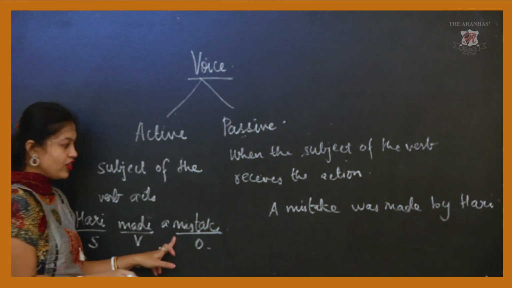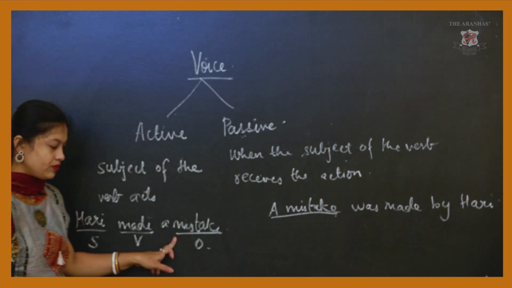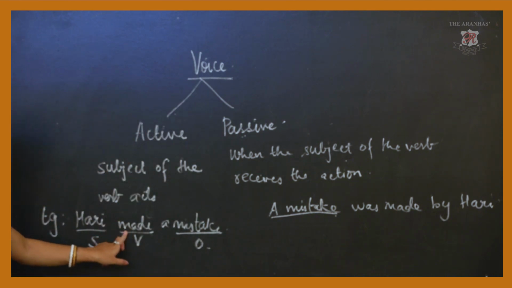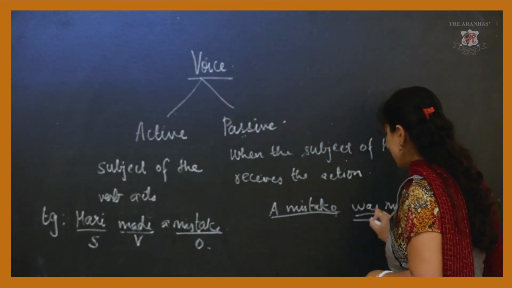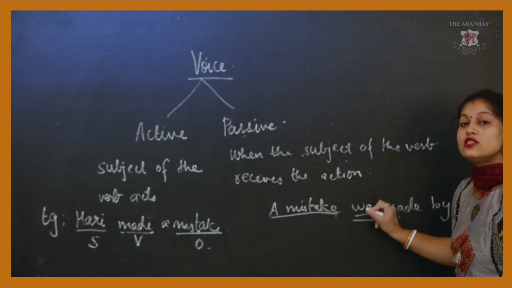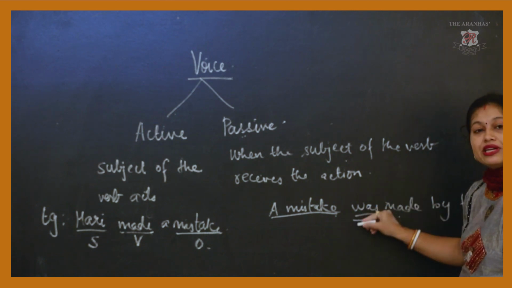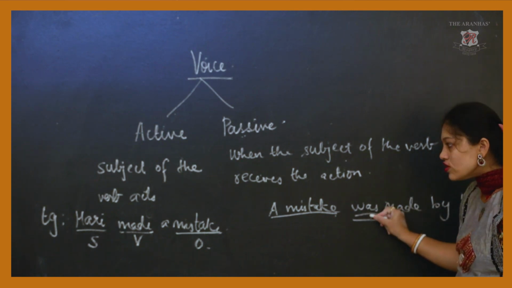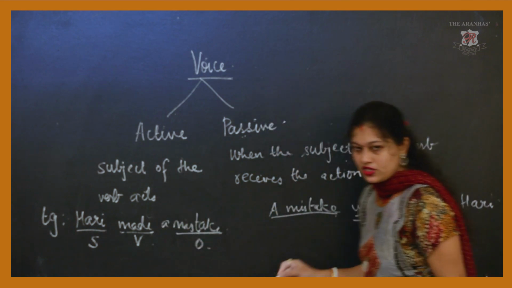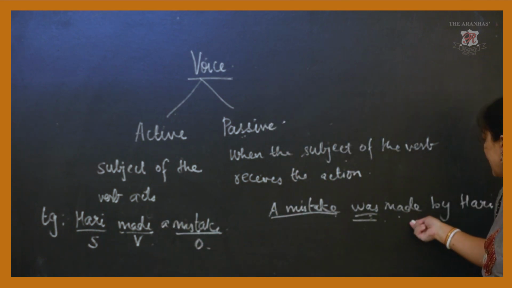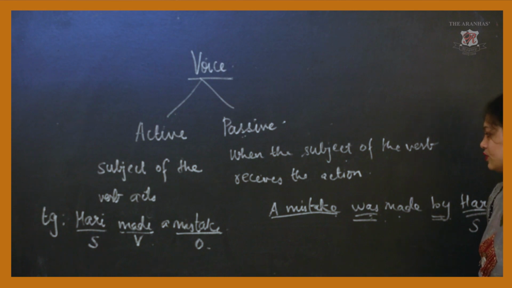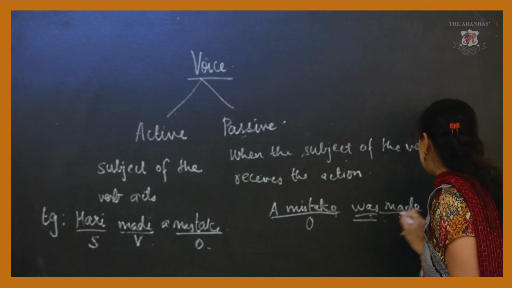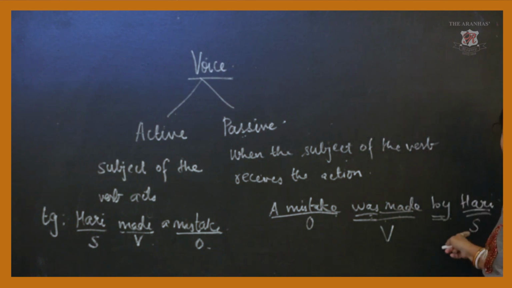I take the object first, a mistake. Since it is past tense, I'll use the word was. In passive voice, the helping verbs or auxiliaries are used. So I am using was because my sentence is in past tense. Was made by. The word by will be used for the subject. And who is the subject over here? Hari.